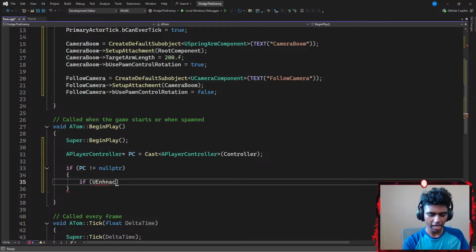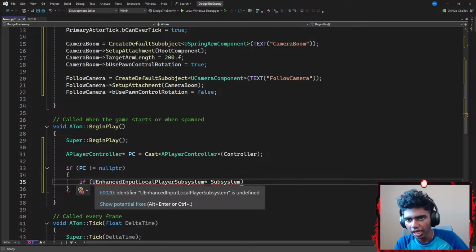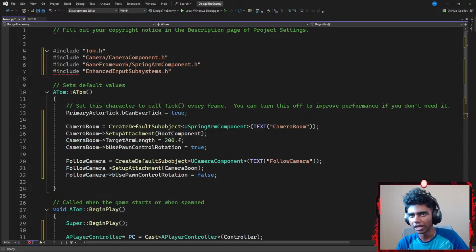my UEnhancedInputLocalPlayerSubsystem, which is going to be represented by a pointer called something like subsystem. Did I spell it wrong? Enhanced input local player subsystem. I think I spelled it correct, but I spelled something wrong here. Enhanced input subsystem, or enhanced. Should I not have input here?